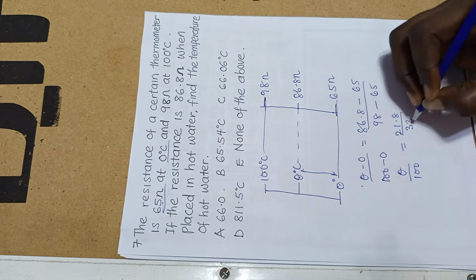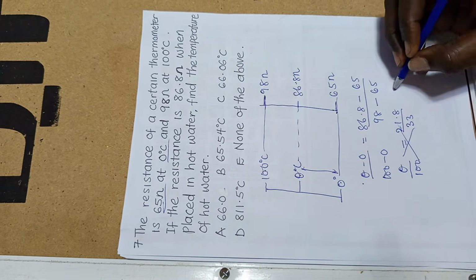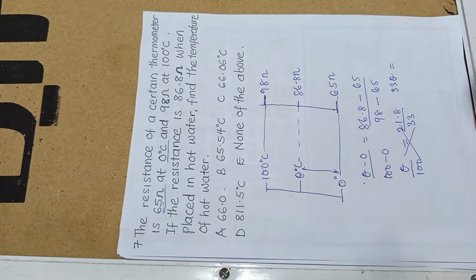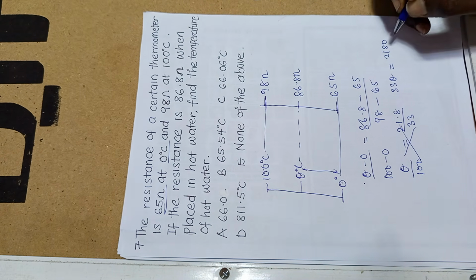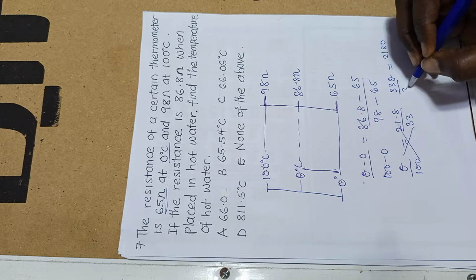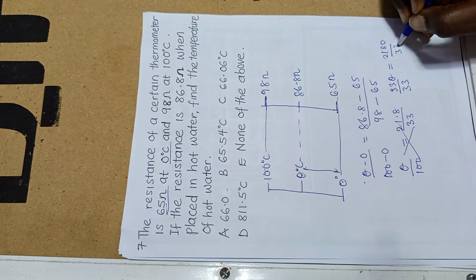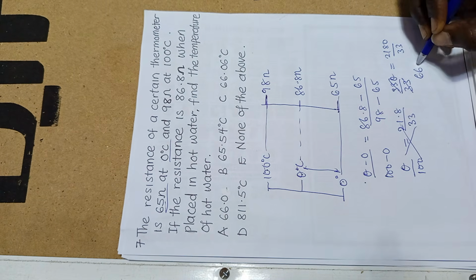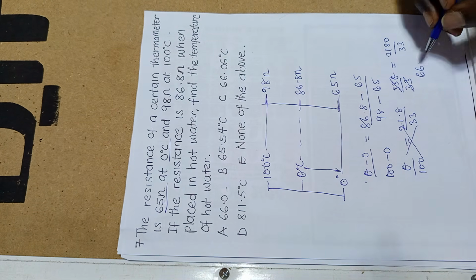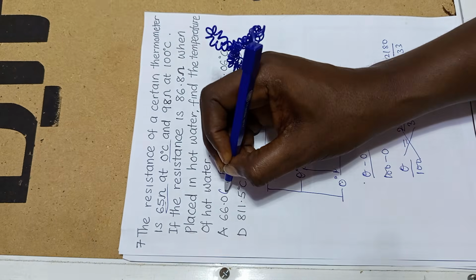I would have 33. Cross multiply. We would have 33 theta equals 21.8 times 100, which is simply 2180. So divide both sides by 33. We are going to have it as 66.06. And that should be option A.